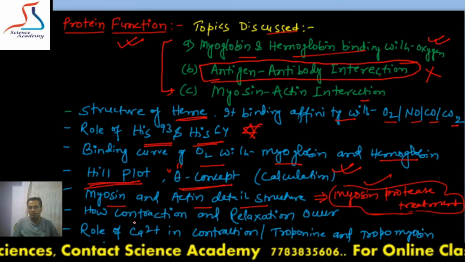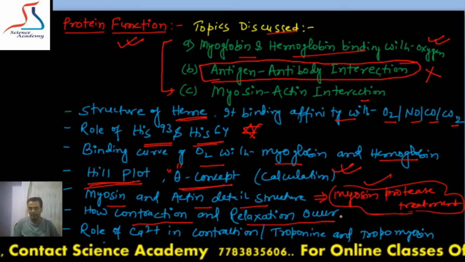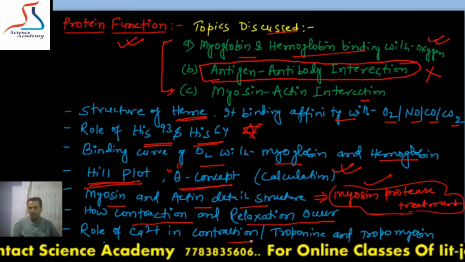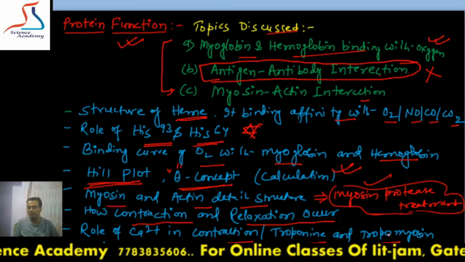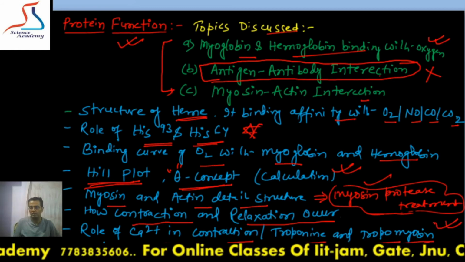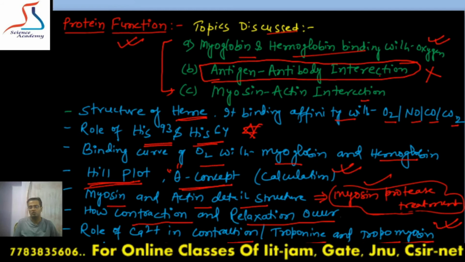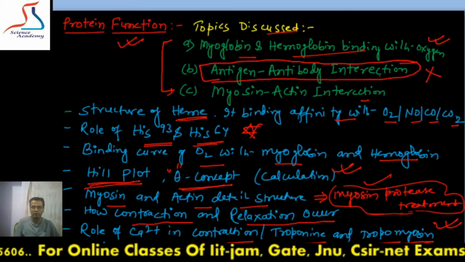And then you have to study in detail how contraction and relaxation occur, the role of calcium in contraction, and the role of troponin and myosin during the binding of the cleft between actin and myosin. That is also important, the role of these two calcium-dependent proteins. And lastly, the model of actin and myosin interaction. So these are the topics you have to study from protein function.